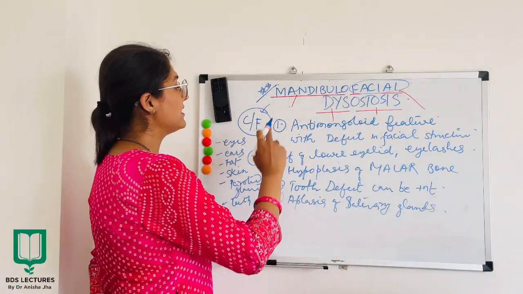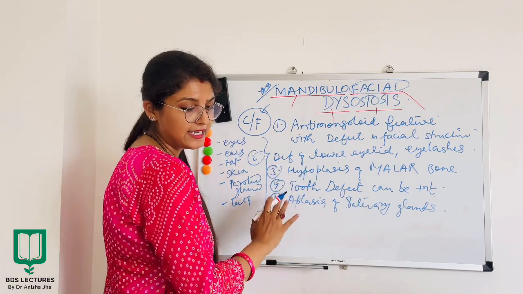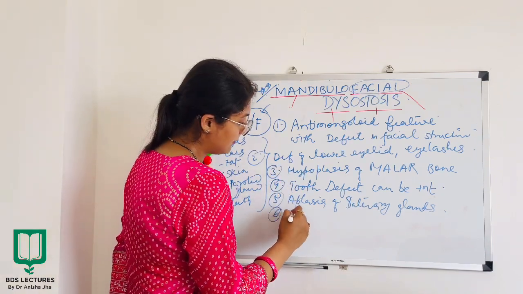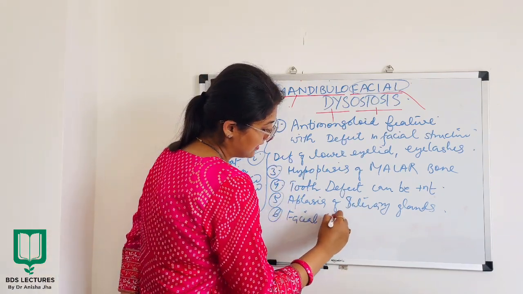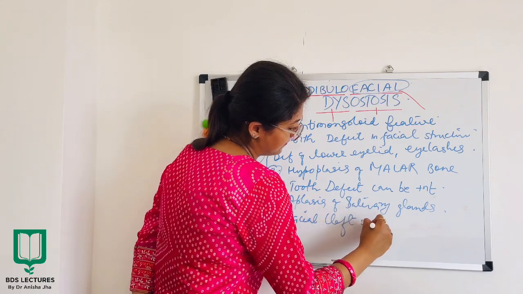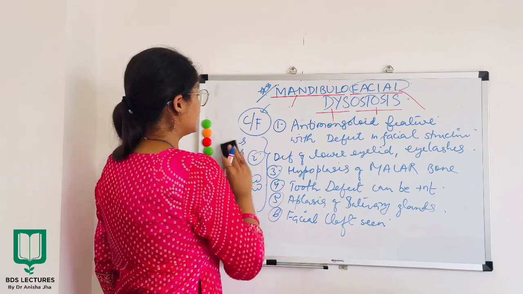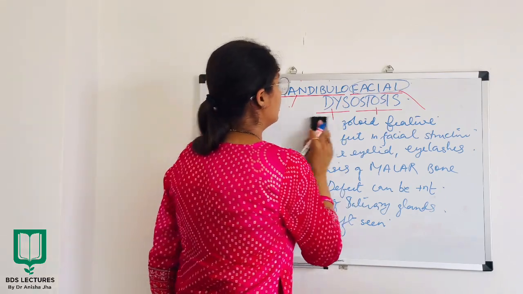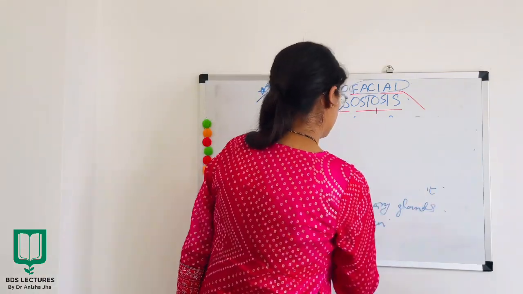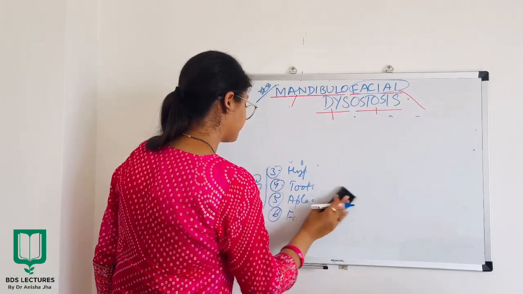So these are the clinical features which are seen. Also, there will be facial cleft seen. So these are the clinical features of mandibulofacial dysostosis.